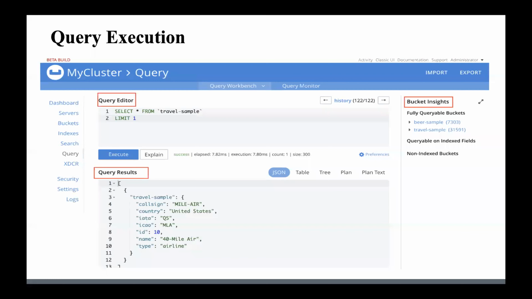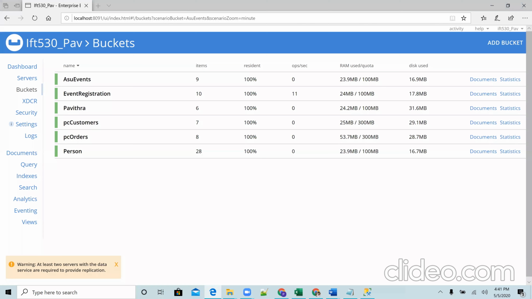Next, we'll be showing the query execution for the Couchbase queries. So as Sushmita mentioned, we have implemented our project in NoSQL as well. So for that, in Couchbase, we have reduced the number of buckets to 3 from 10 tables in the SQL. We have ASU events, person, and event registration buckets. And using the key value format for JSON documents, we have combined the primary key and the foreign key references into embedded arrays in our buckets.